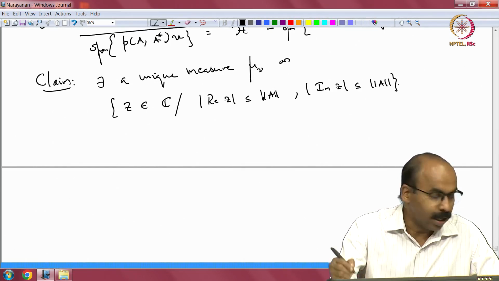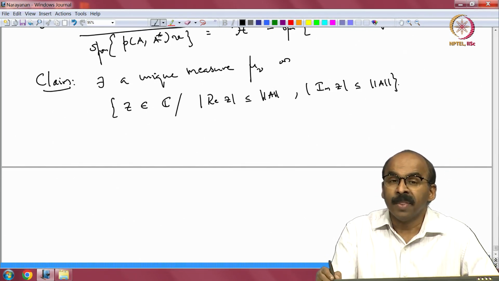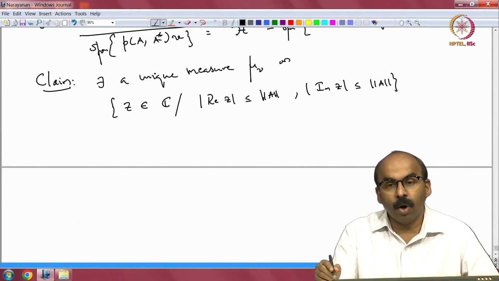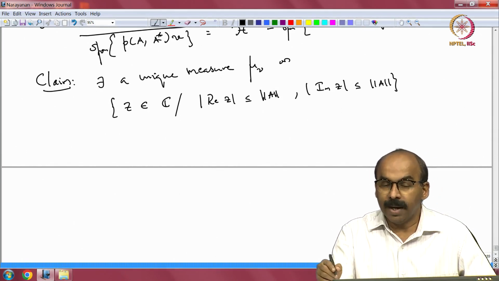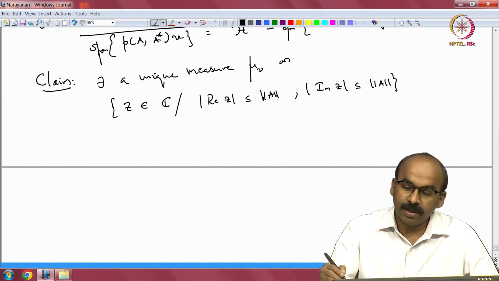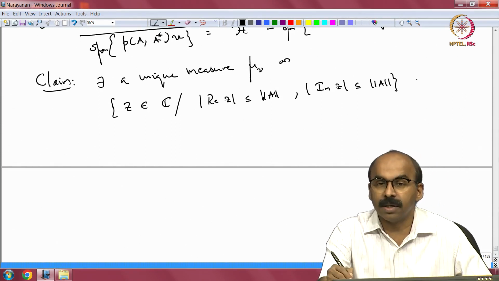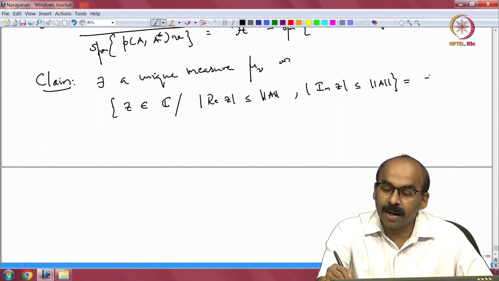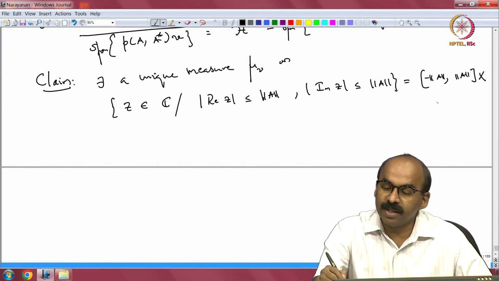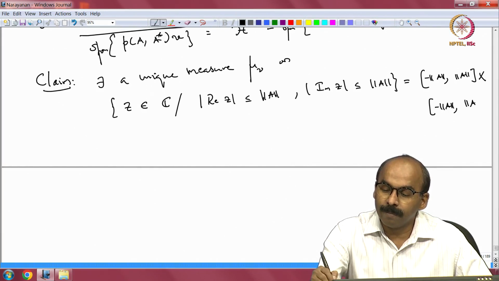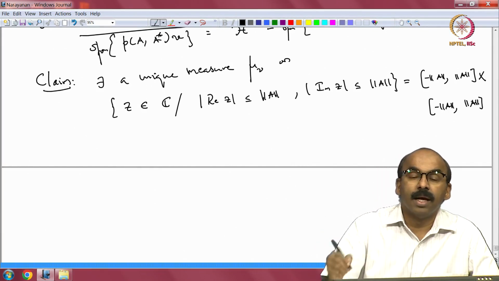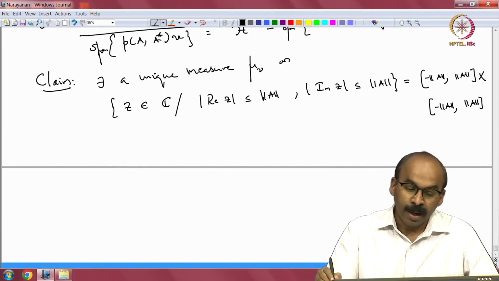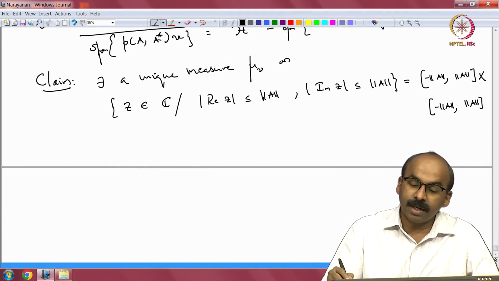So, as a set, what is this? This is the set minus norm A to norm A cross minus norm A to norm A, right. So, in R2, which is the complex plane. So, this is minus norm A to norm A and you take the product with itself, minus norm A to norm A. This is how the domain looks like, and so you have a measure supported there.